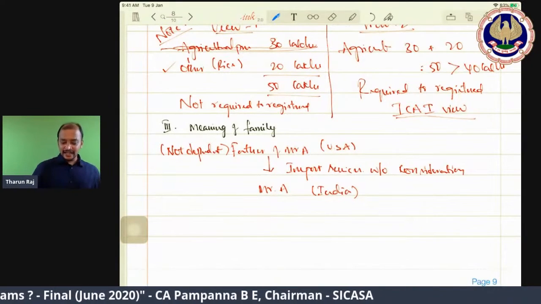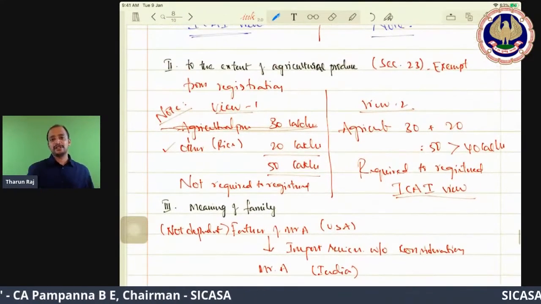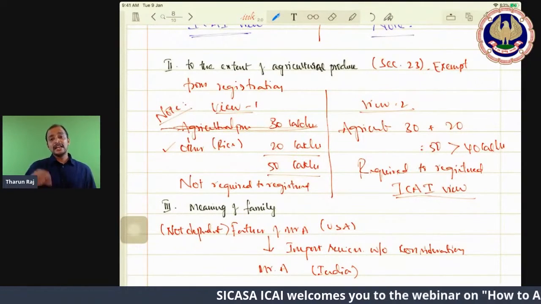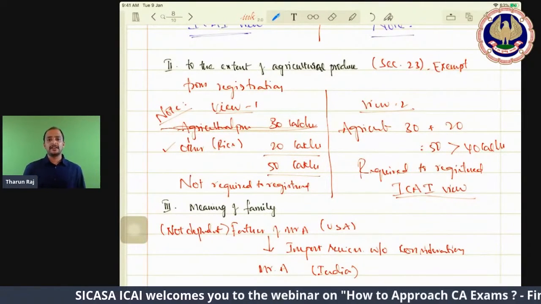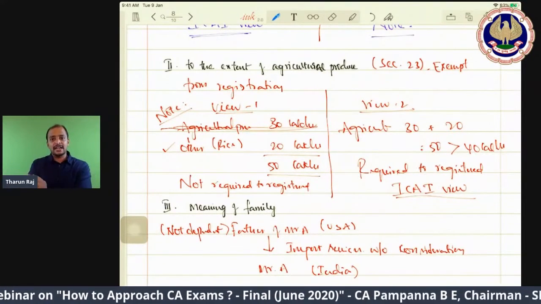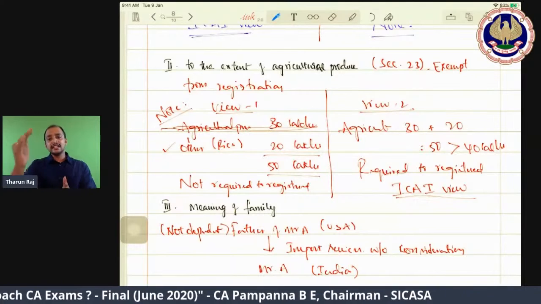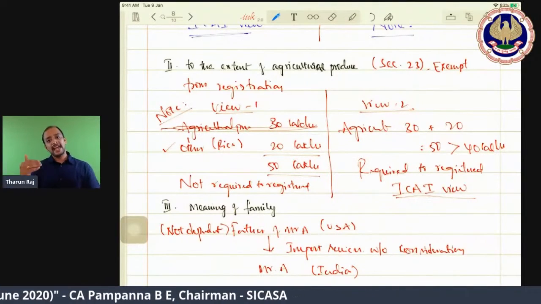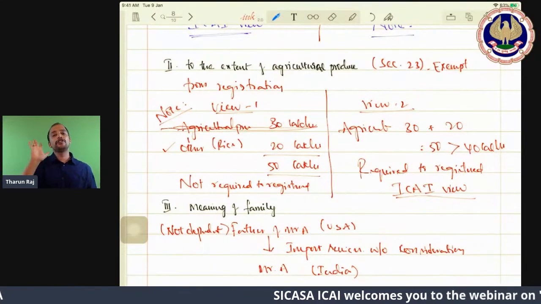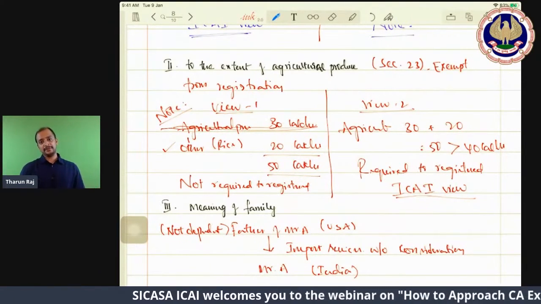These three are just examples, not that only in these three cases we have this kind of differences. There are many places where there are differences. So, how will I know? Don't worry. Take the practice questions uploaded by ICAI. When you start solving them, they have given alternative views. Whatever view they have followed, kindly follow that view only for your presentation.